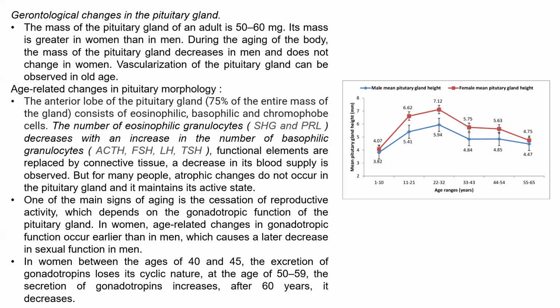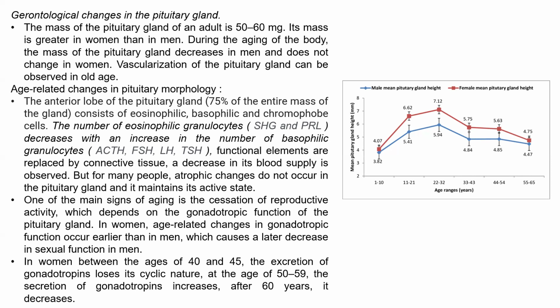But at the same time, the mass of the pituitary gland in an adult is 50-60 milligrams. Its mass is greater in women than in men. During the aging of the body, the mass of the pituitary gland decreases in men and does not change in women. Vascularization of the pituitary gland can be observed in old age.